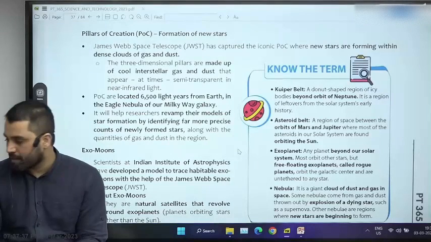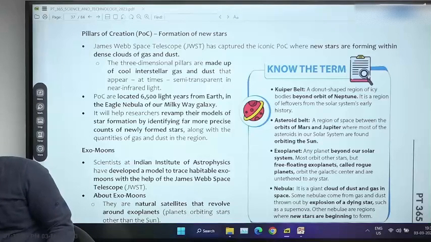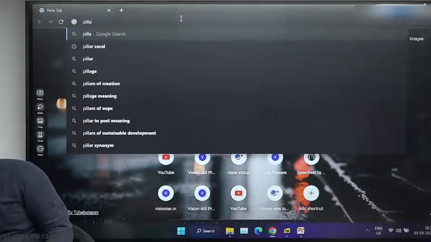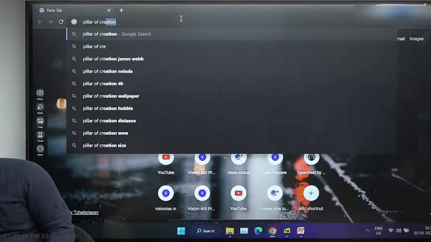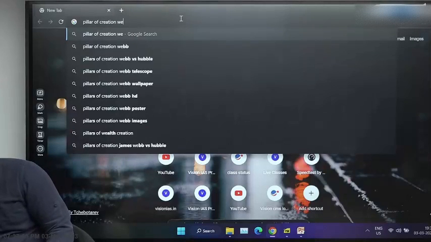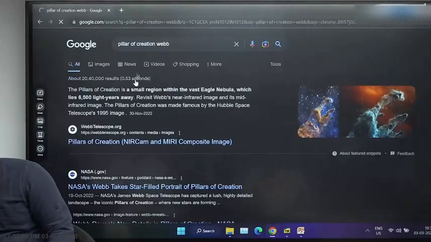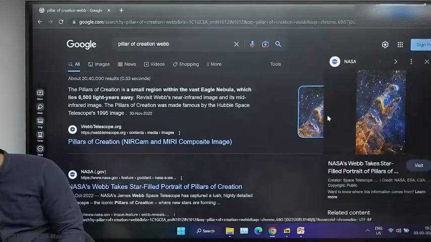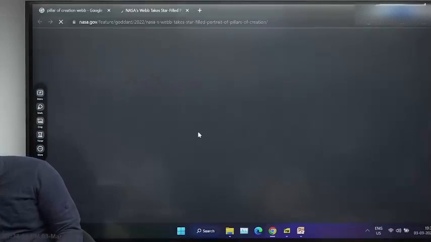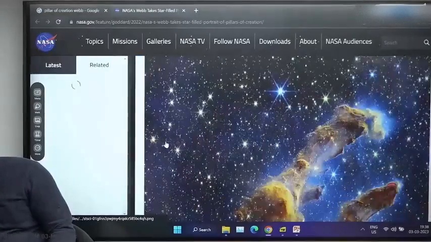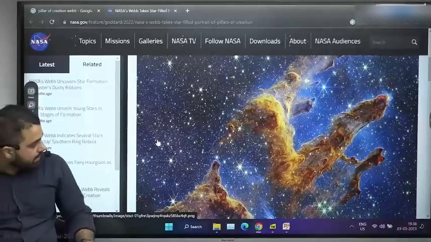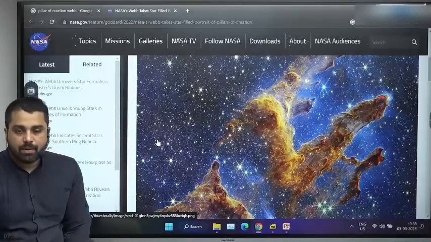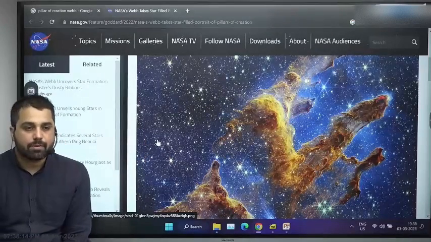The first image was taken by the Hubble telescope. This nebula basically, this region which spans thousands of light years in the universe, has all the raw material required for the formation of new stars.